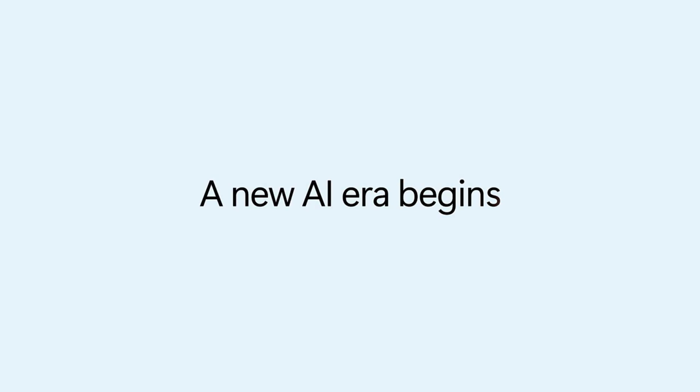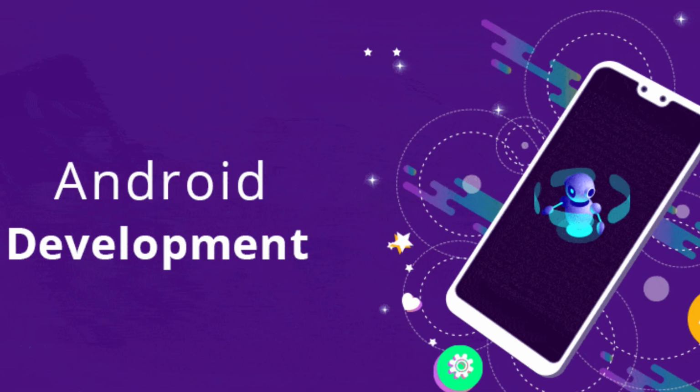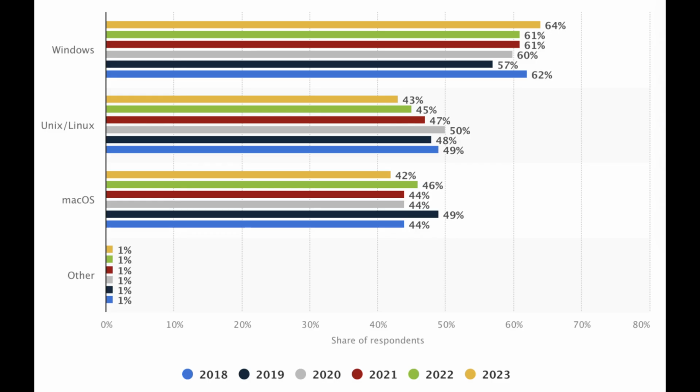Key benefits of Windows: wide compatibility with development tools and hardware, great for game development and Android apps, a large community of developers for support. Stats. Windows leads the pack with 61% of developers preferring it, especially for enterprise and gaming applications.